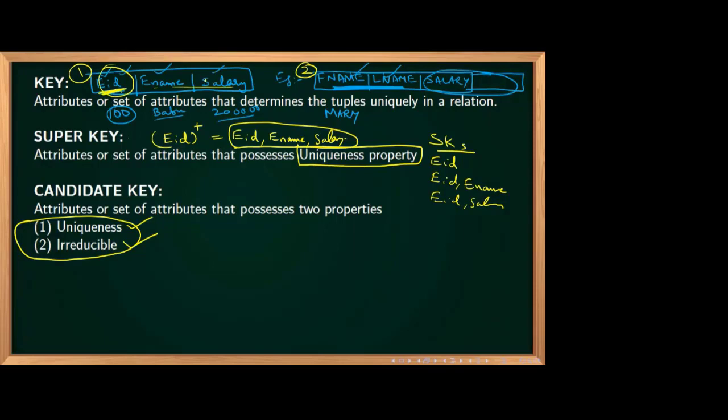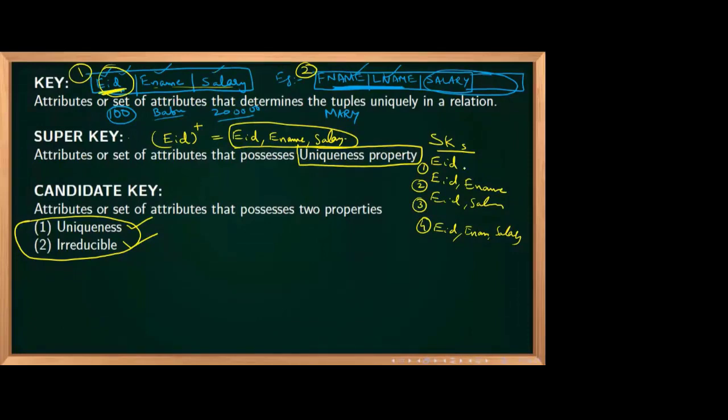Some say 8. Those who say 4, mention all those 4: EID, EID e-name, EID salary, and the fourth, EID e-name salary. That's all, no?